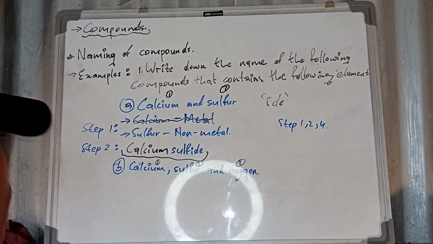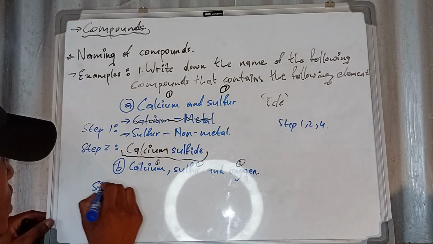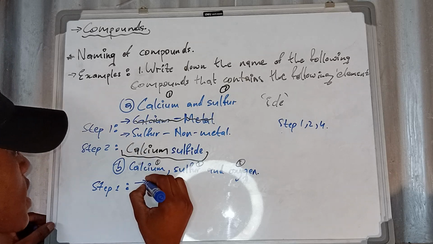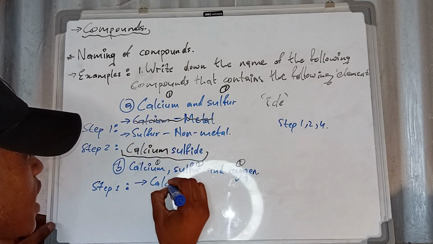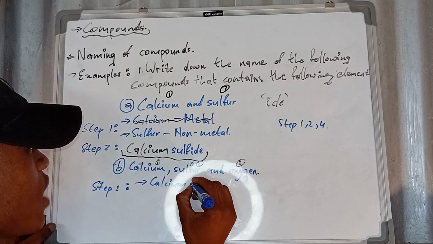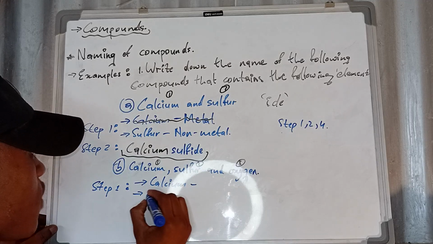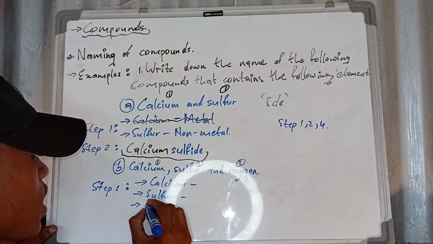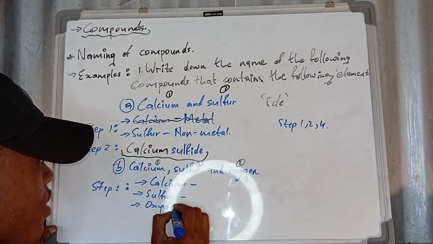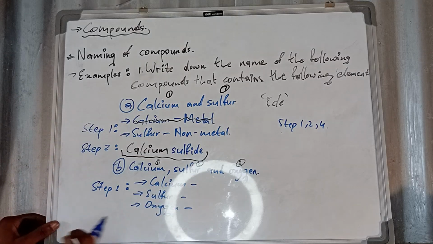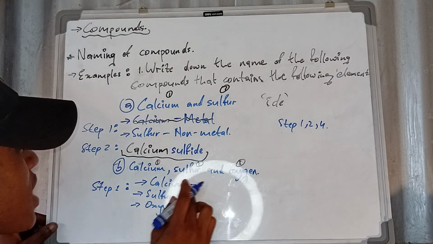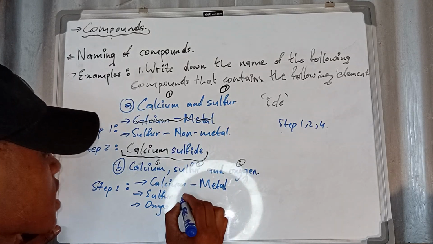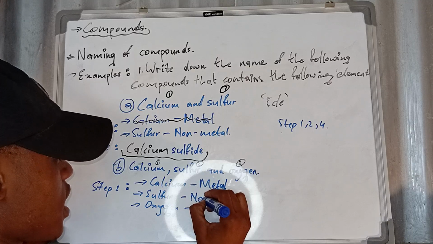Okay, fine. Remember, we follow step 1 first. What does step 1 say to us? We must identify the elements in the compound. Number 1, we are having calcium. Number 2, sulfur. Number 3, oxygen. Okay, calcium: what is calcium? Remember, in the periodic table, calcium is classified as a metal. And this sulfur is a non-metal.